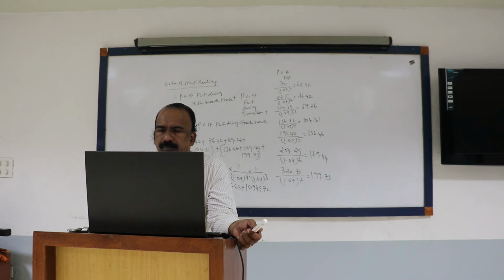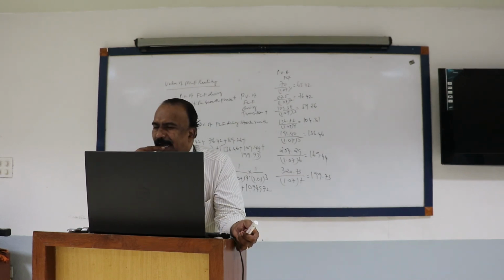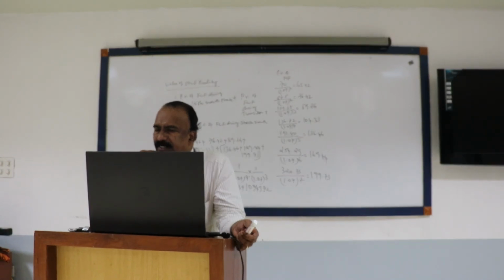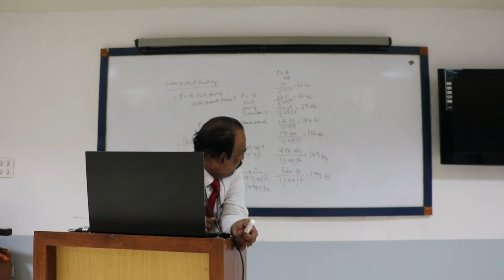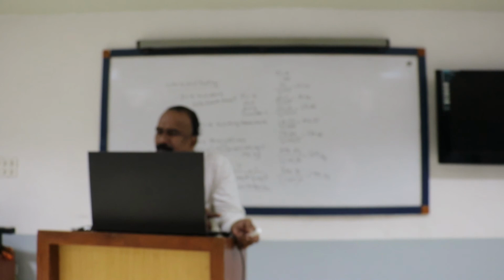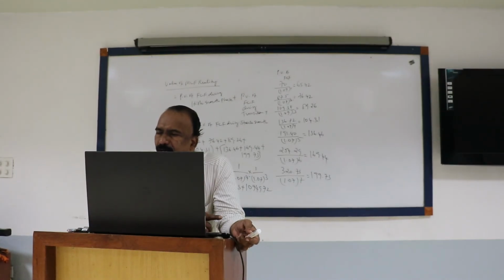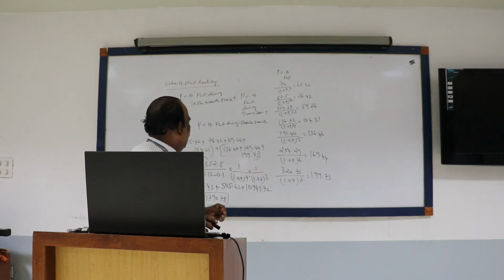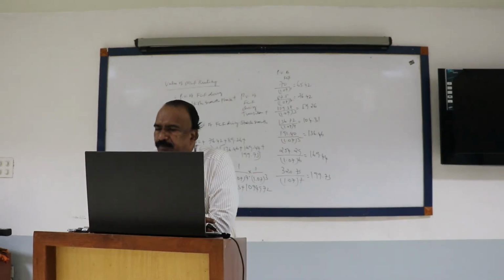Sir, could you please explain the last portion? As we have done for the second stage, the same thing. You have to calculate the FCF of the 8th year. The 7th year FCF is 320.73. Correct? With that you add 10%, and you will get the 8th year FCF, 352.8.